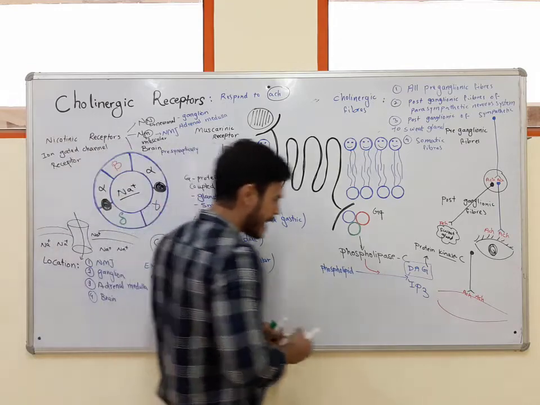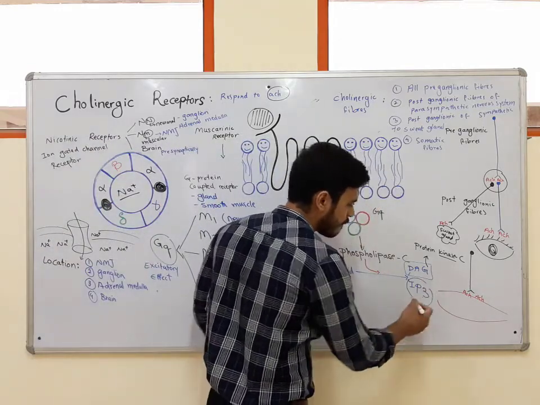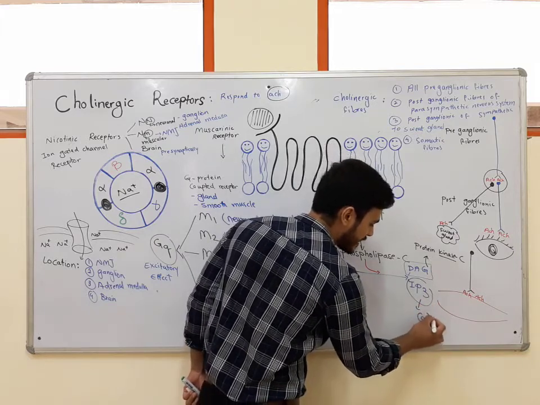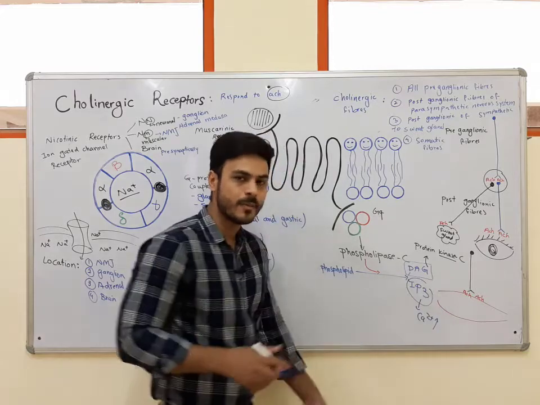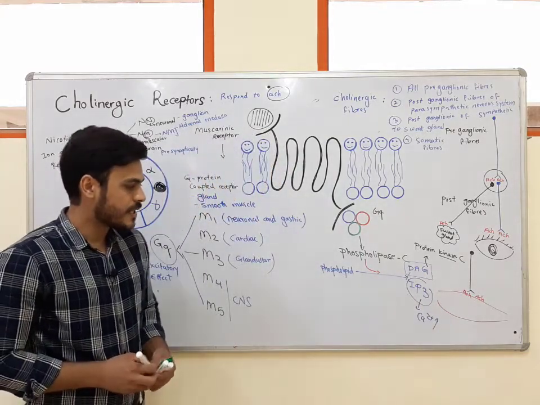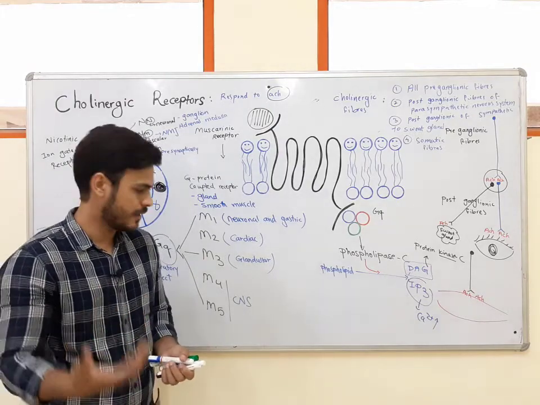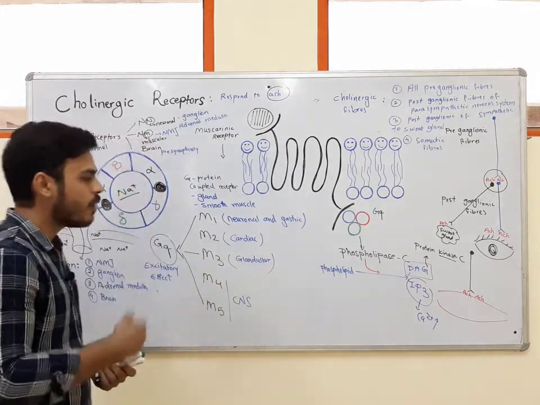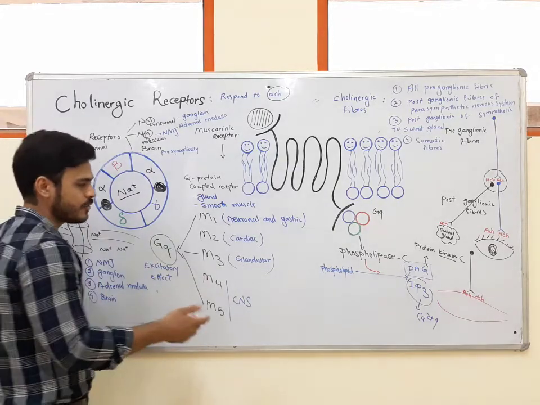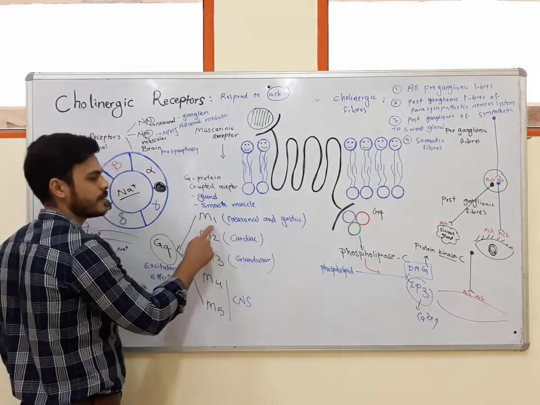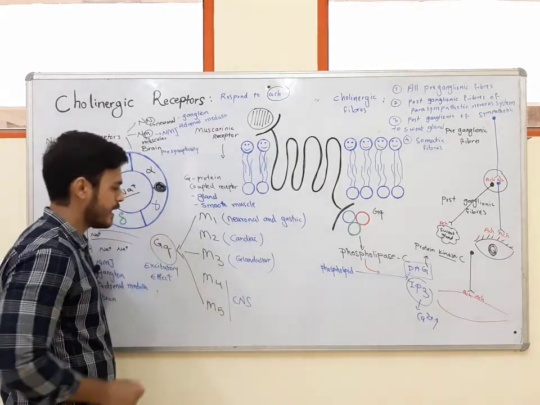And what about this IP3? This IP3 can increase the release of calcium from the sarcoplasmic reticulum. It can increase the calcium level in the cytoplasm, and this calcium can activate the enzymes in the cells, or this calcium can increase secretion. As you know that we have the M1 subtype in the stomach, so it can increase HCl secretion.